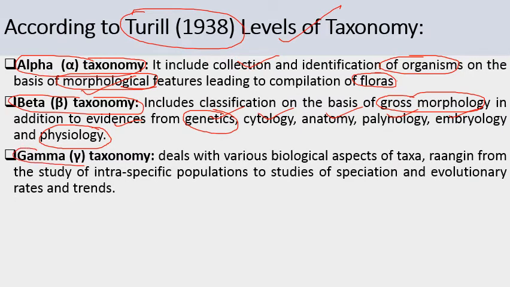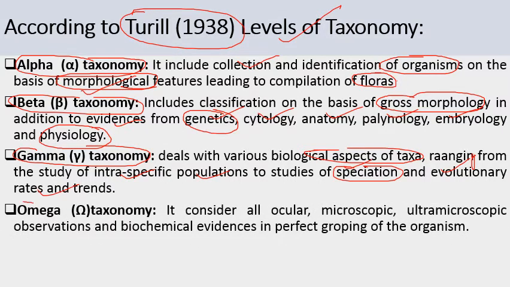Next comes gamma taxonomy. It deals with various biological aspects of taxa, ranging from the study of intraspecific population to the study of speciation and evolutionary rates and trends. So it includes the relationship within the species or in the population, and it also studies speciation, which is the origin of new species from pre-existing species, and evolutionary trends, how evolution is taking place. Next is omega taxonomy.